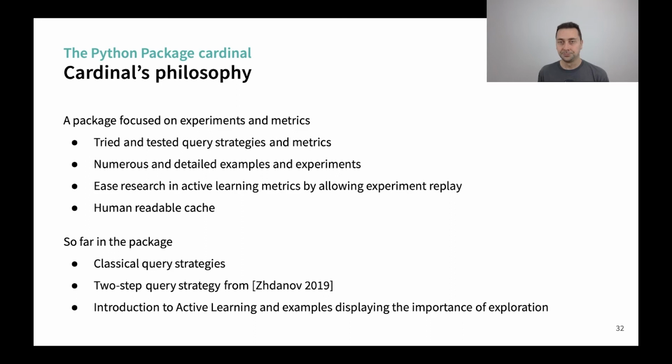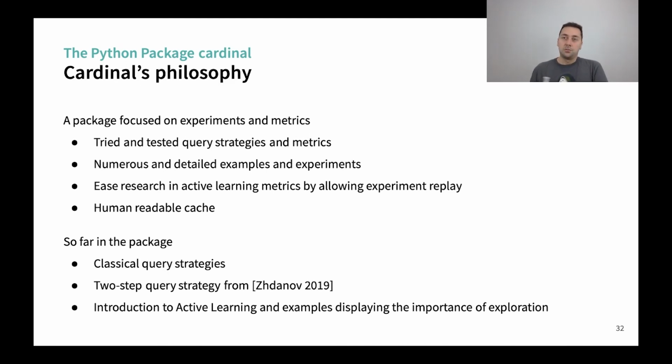So the philosophy of Cardinal is close to what you can find with scikit-learn. We do not want to integrate all the research methods of the literature. So we only want to have tried and tested query strategies and metrics. For all the methods we integrate, we provide detailed examples and experiments.